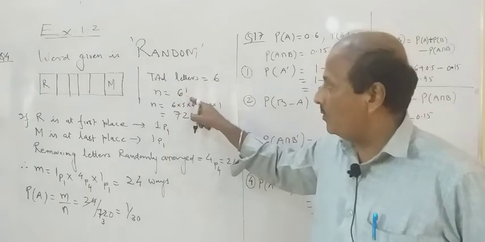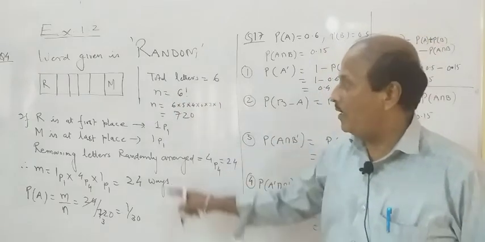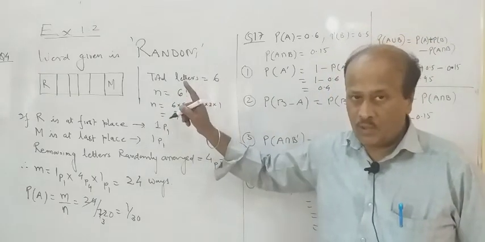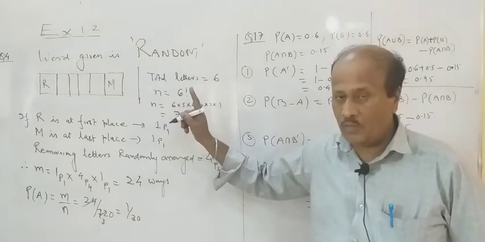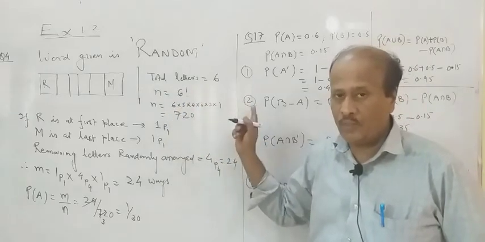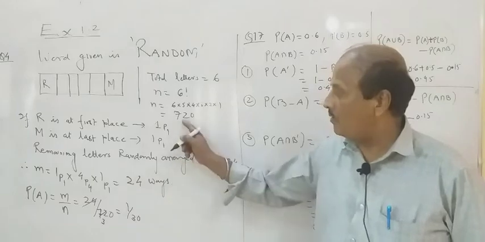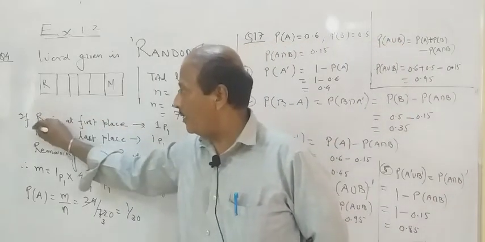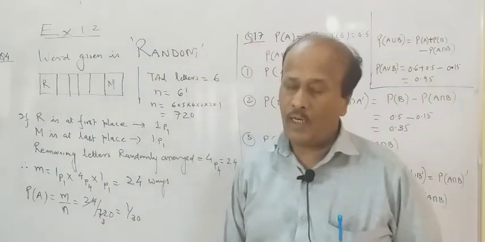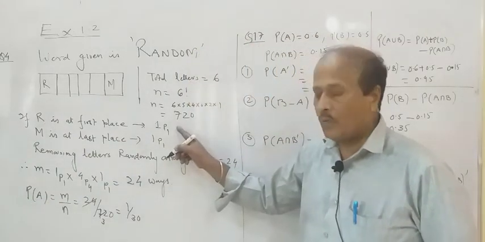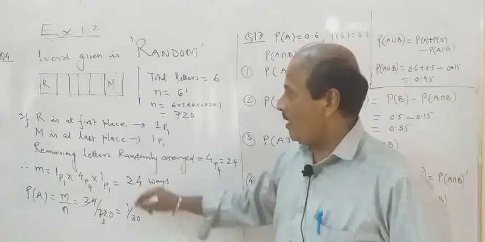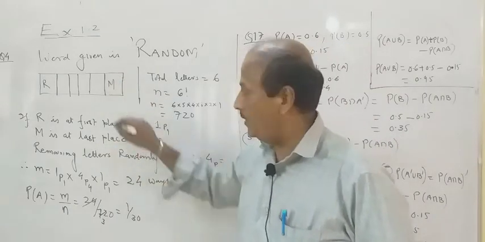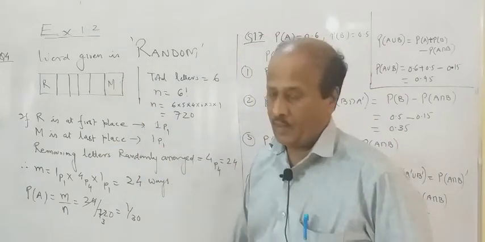So n is equal to 6 factorial, and I gave you the formula in 11th class. So n is equal to 6 factorial means 6, 5, 4, 3, 2, 1 multiplied. So it will be 720. Now the first place, as it is given in the question, is occupied by R. So it can be arranged only in 1P1 ways. Last place M can be arranged in 1P1 ways.